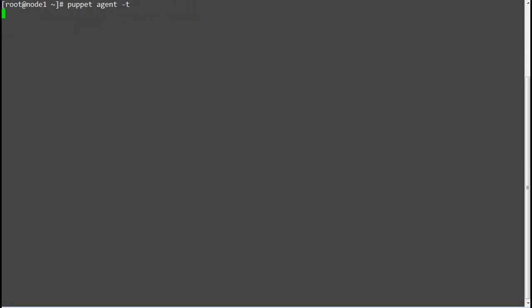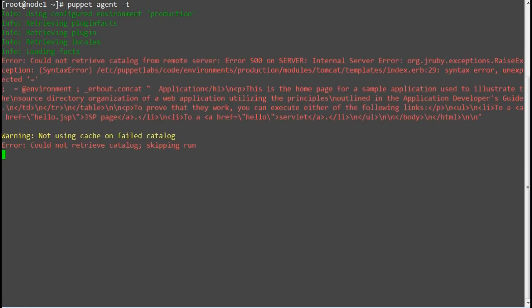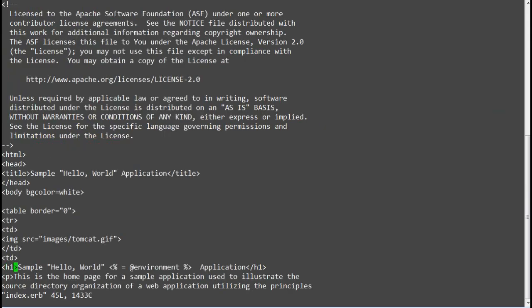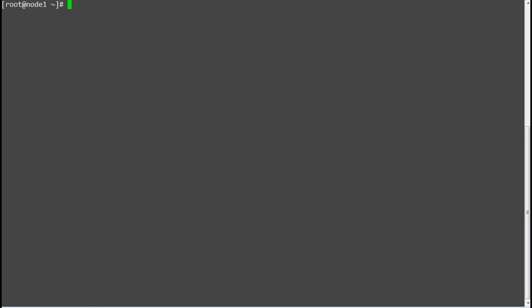So we are done with all the changes, so let's test the configuration now. To test, run the command puppet agent -t on Node 1 and make sure to remove Tomcat if installed previously. We got a syntax error in the Puppet run for the index.erb template file. Let me fix it by removing a space before equals. Save the file and rerun the Puppet agent.